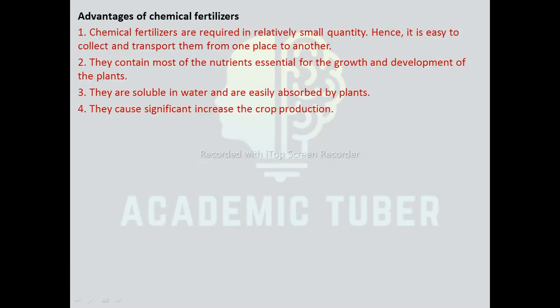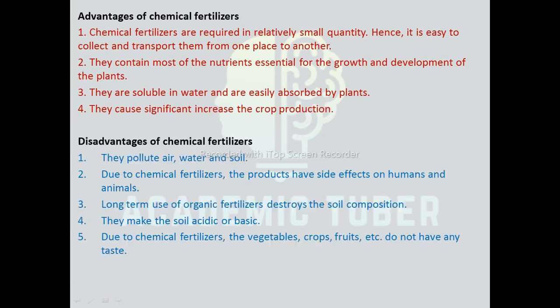Advantages of chemical fertilizers. Chemical fertilizers are required in relatively small quantity, hence it is easy to collect and transfer them from one place to another. They contain most of the nutrients essential for growth and development of the plants. They are soluble in water and are easily absorbed by plants. They cause a significant increase in crop production.